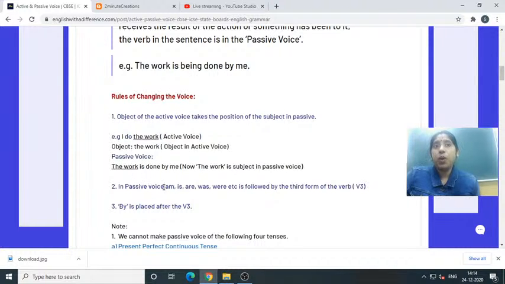Now in passive voice, am, is, are, was, were, etc. is followed by the third form of the verb V3. Now what is the next formula? When we have present tense we are using am, is, are. Okay, am, is, are we are using.